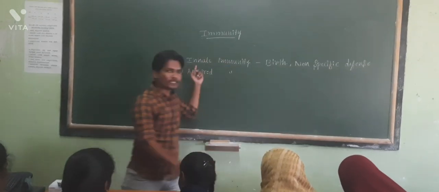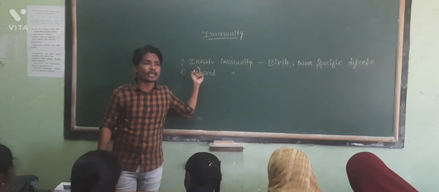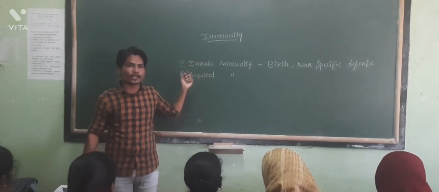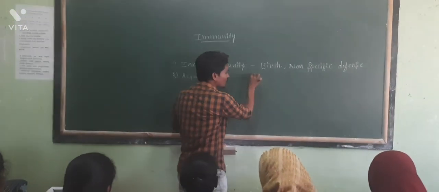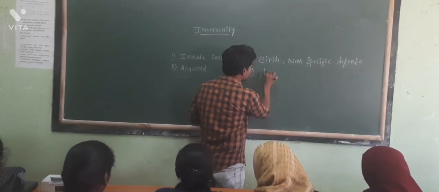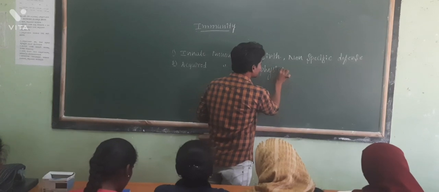In this immunity, we can see four kinds of barriers. The first one is called the physical barrier.